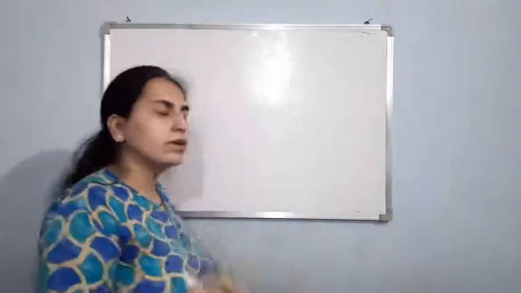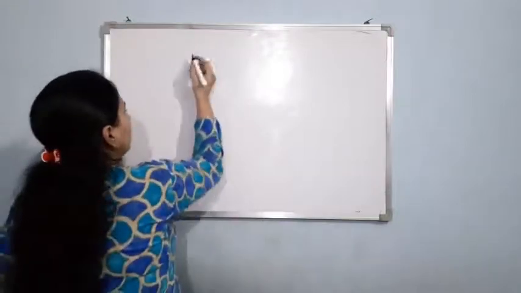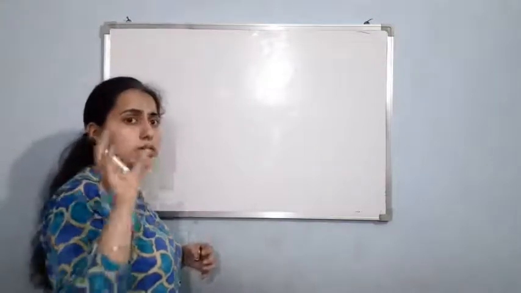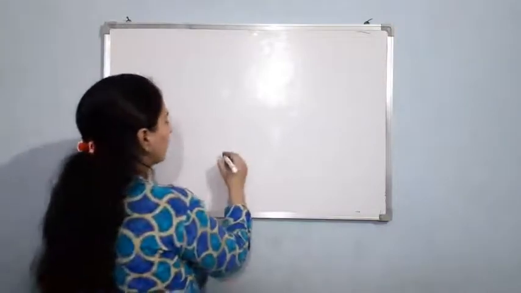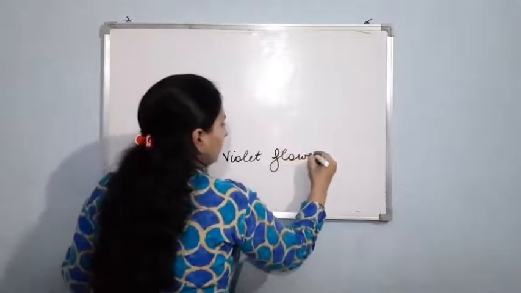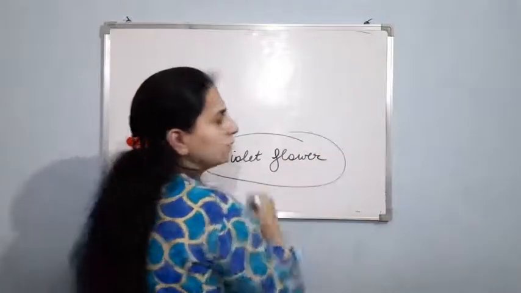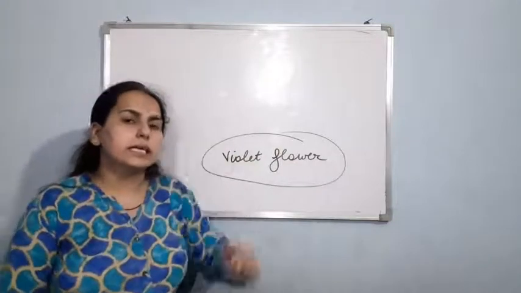Now it is your homework. Basically you have to design a test cross in order to find out the genotype of a plant that has violet flowers. A pea plant is there, and it has violet flowers. Then you have to design the test cross.